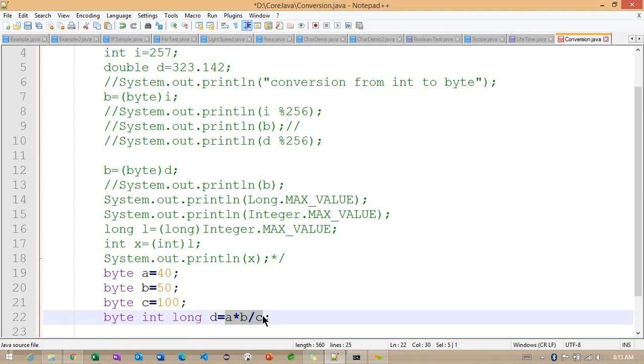Any other questions? Because the numbers are large. Yeah, go ahead. Yeah, I mean, because the numbers are large, you'll be getting int. Really? These numbers are large? While you do the multiplication, first you have to do A into B, which is 50 into 40, that is 2000, which can't be stored in byte.